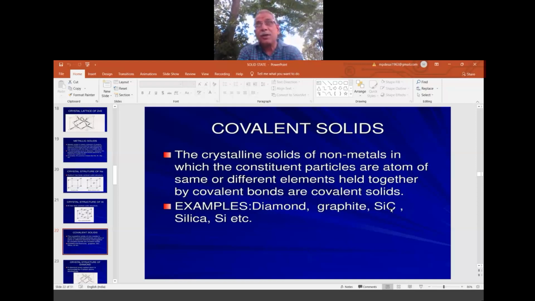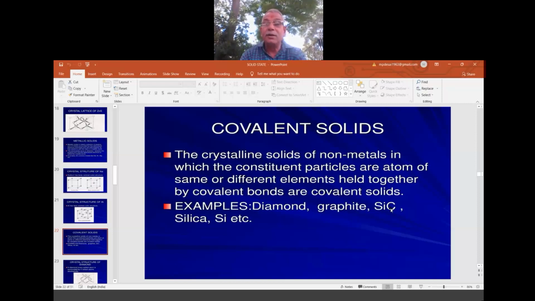We have to take the diamond to a laboratory to check whether the diamond we are purchasing in the shops is artificial or natural, through refractive index. All those techniques are there, in the quality control department. Only then they will say this is a natural diamond, and then you go for the purchase. Otherwise, in most cases we find artificial diamonds, but people like them. It looks like a diamond and it is very cheap also. That's why they go for the silicon carbide combination. All of those come under the covalent force, so they are very hard.